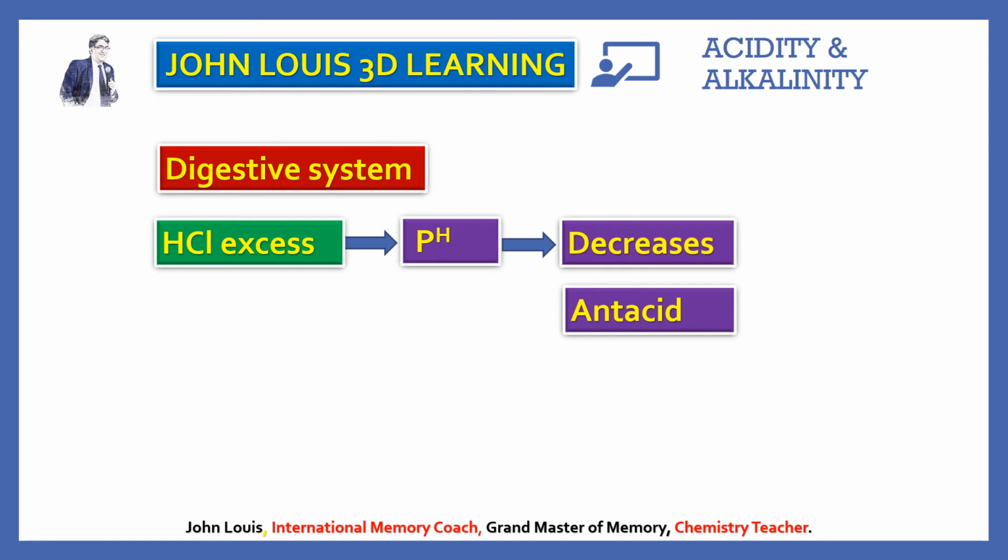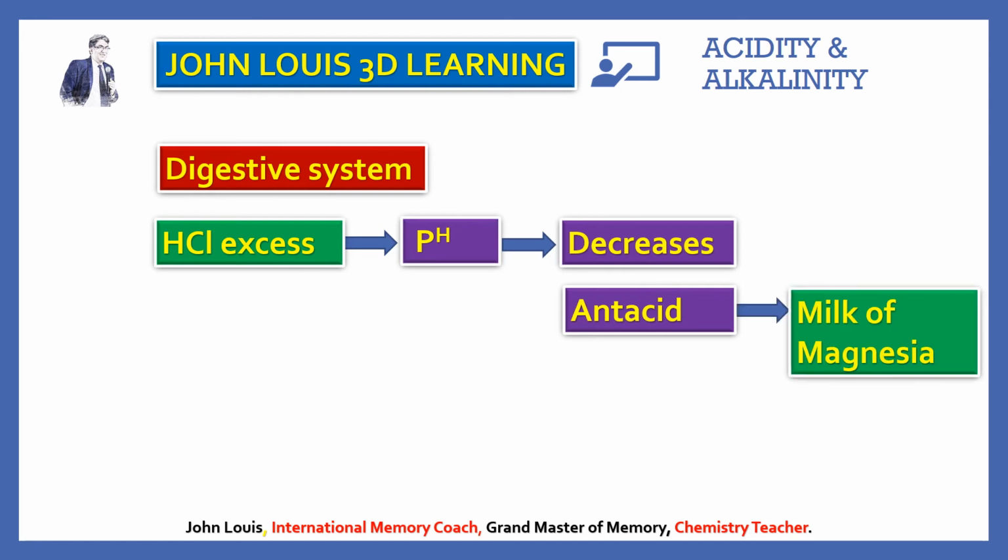We need to take antacid tablets, that is, milk of magnesia. The formula of milk of magnesia is magnesium hydroxide. Magnesium valency 2, hydroxide valency 1. If we interchange, we get Mg(OH) twice, that is Mg(OH)2. I am not writing Mg(OH)2 simply from memory. Every time you write the formula of a chemical compound, write the symbol, write the valency, simplify, then exchange, and you derive the formula. That is the way we can enhance our memory. That is how we should learn chemistry.